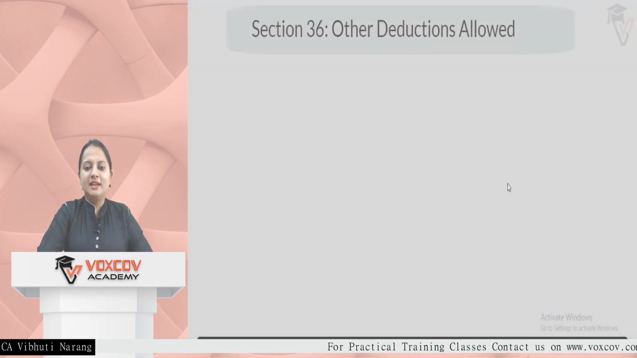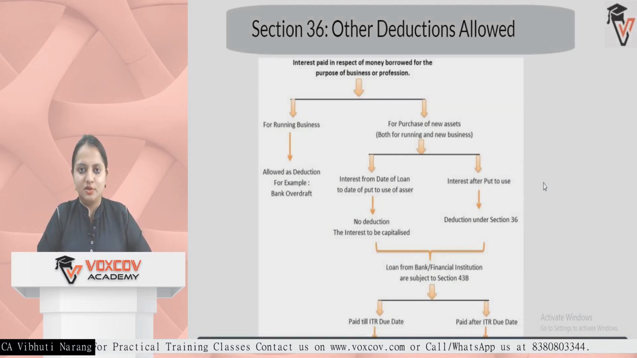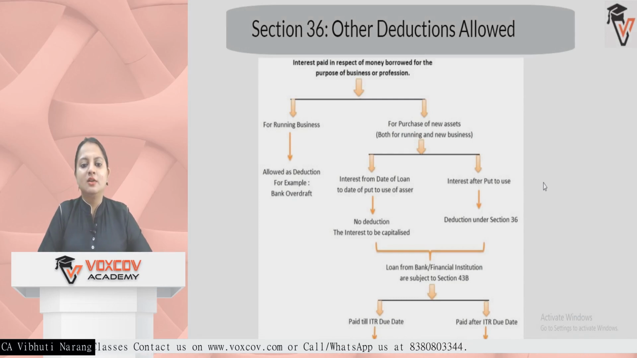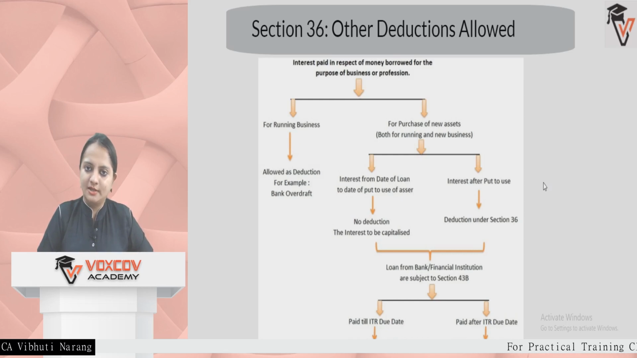The next is any interest which is being paid on borrowed capital by the business or profession. Now this capital or this amount can be borrowed for two reasons. For running business, if we say any amount which is being borrowed for any running business like bank overdraft, the interest will be allowed as deduction.